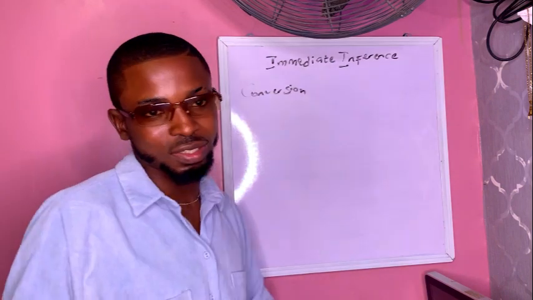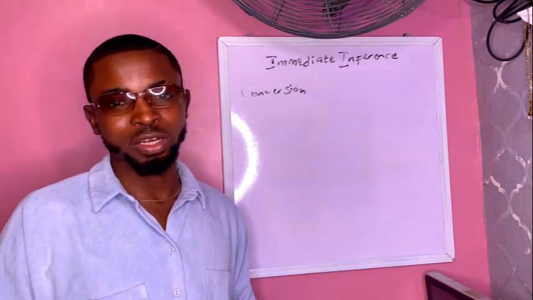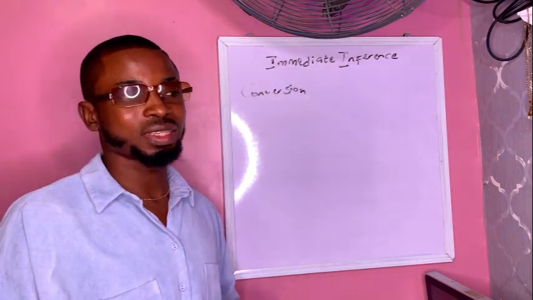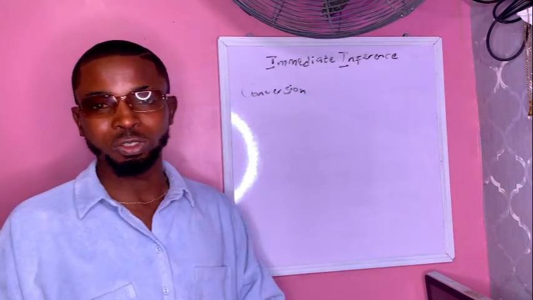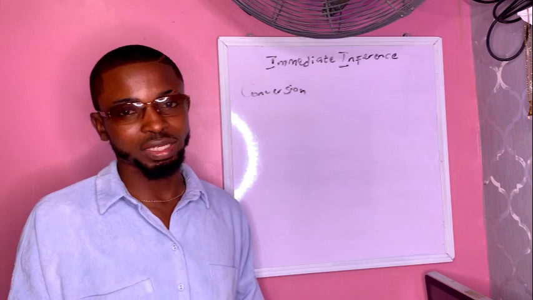So the first one is conversion. How do we do conversion? A conversion is done by interchanging the subject term and the predicate term. So for conversion, you interchange the subject term and the predicate term.